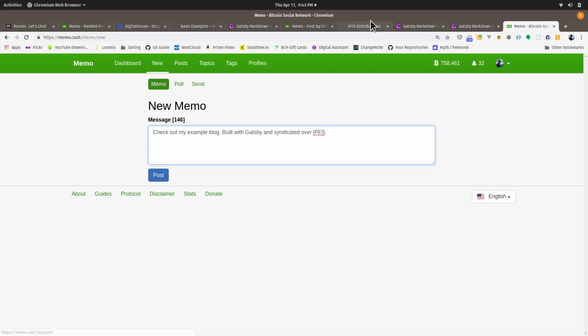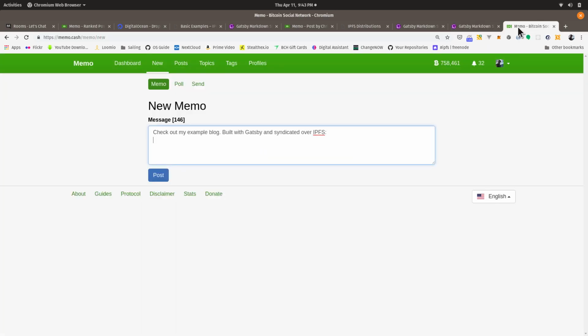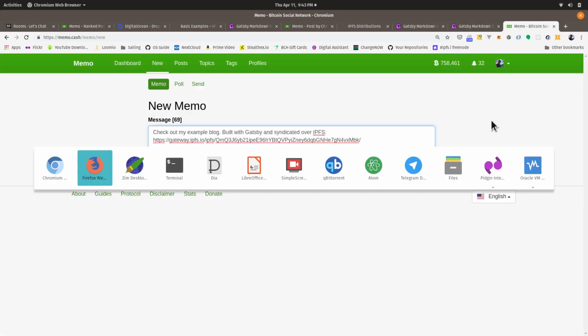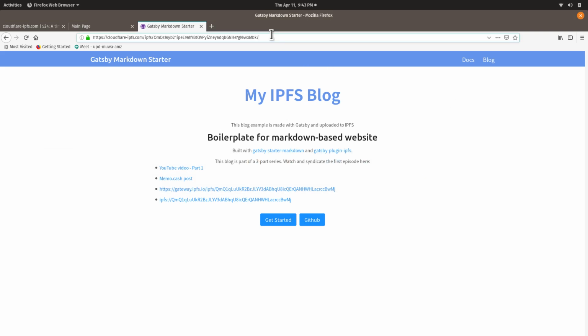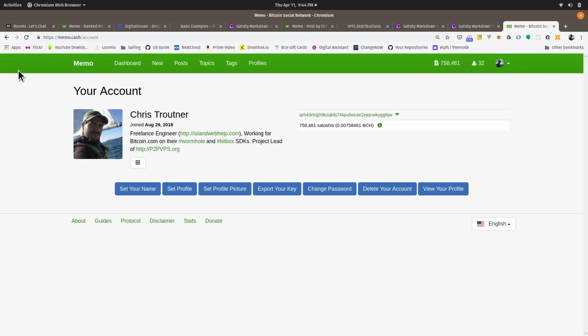And what I'm going to do is grab these gateway links. And this way, anybody in a regular browser can, well, I'll just do another one. So because this writes directly to the blockchain, that means you have to have Bitcoin Cash. So this is in Satoshis. So what's that worth? It's definitely less than $20. It's probably less than $5.